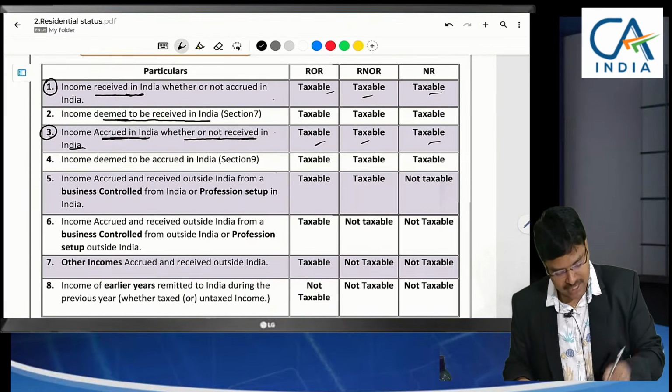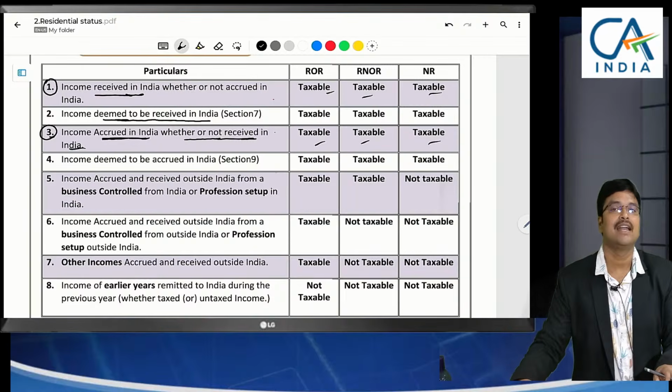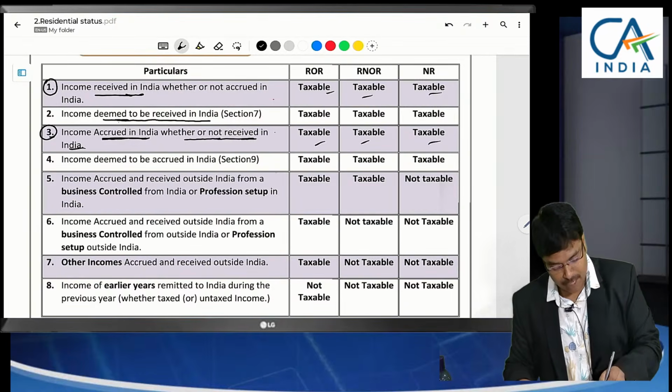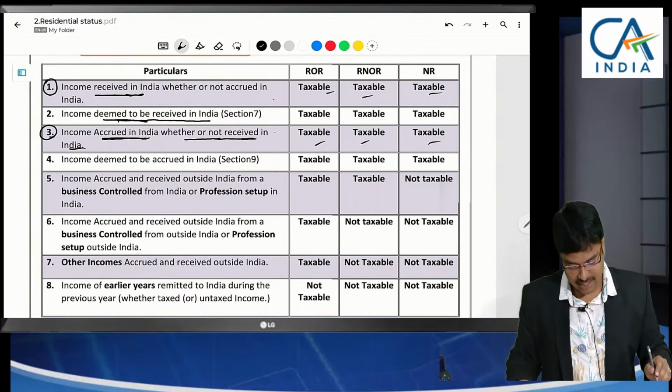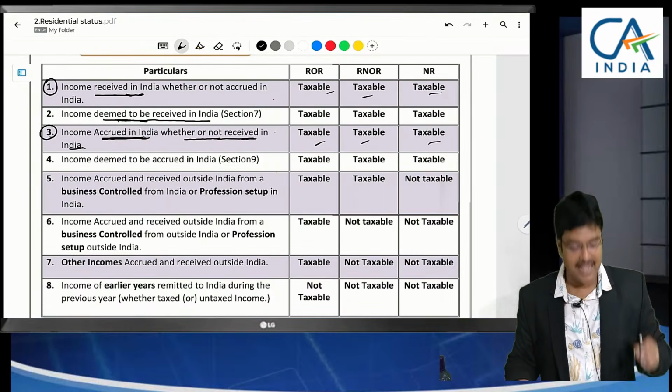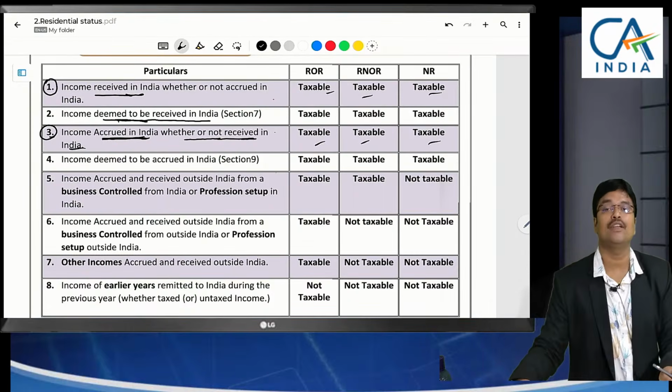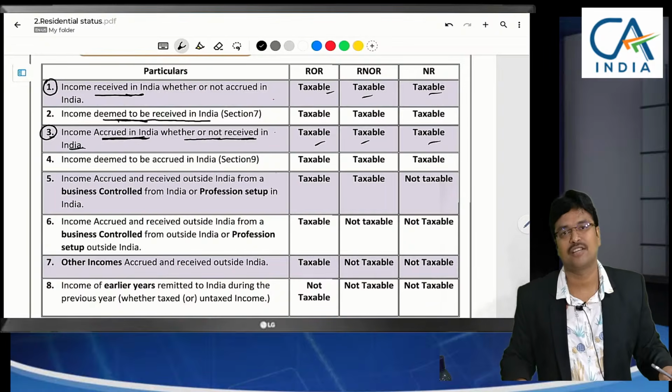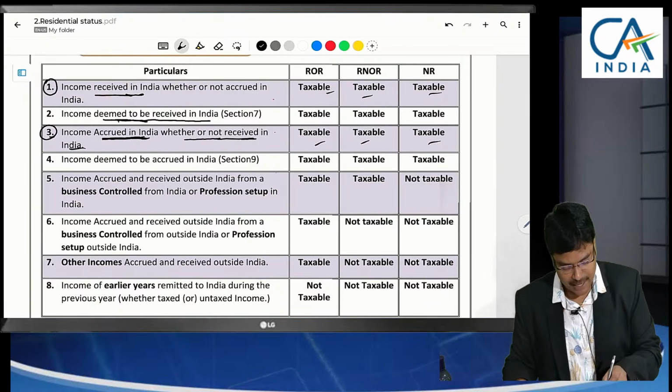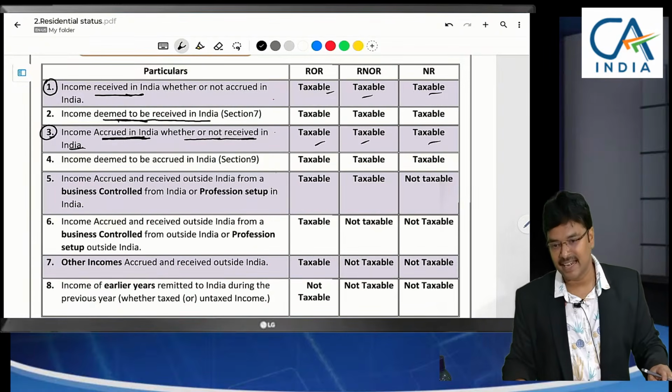When the income is received in India, what is the conclusion? Taxable for all the SCs. Income deemed to be received is also taxable for all SCs. Income accrued in India is taxable for all the SCs. Here also taxable for all the SCs, since it was accrued in India, receipt is not the criteria.